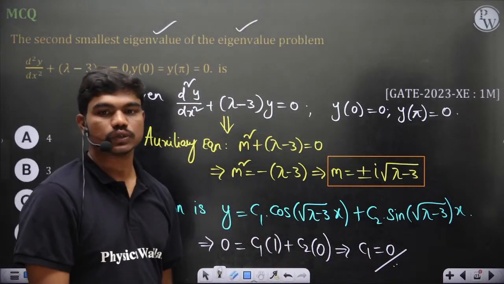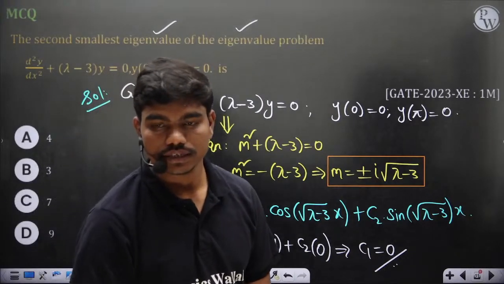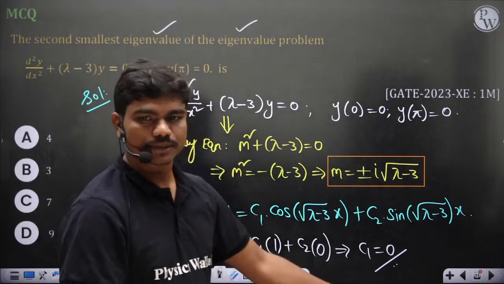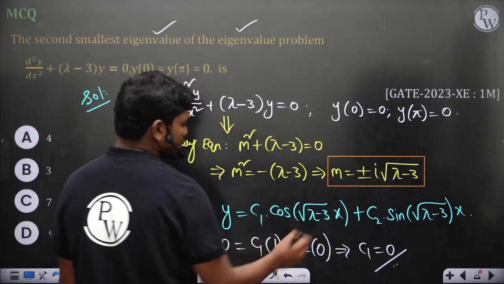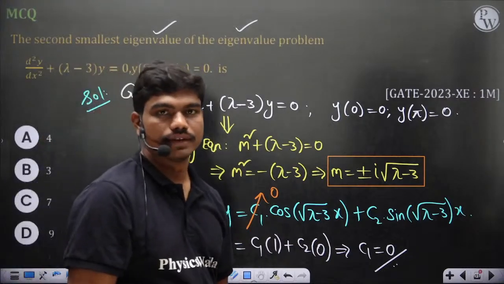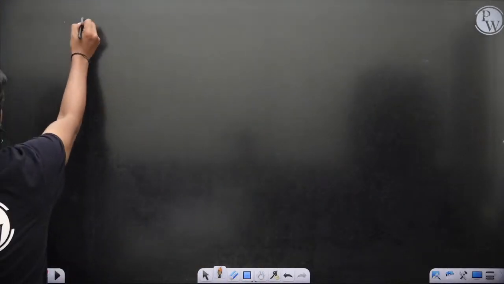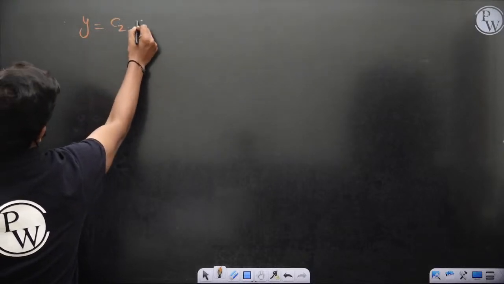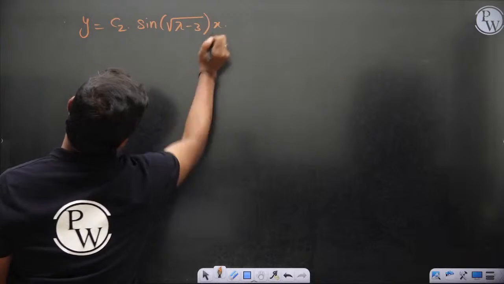Okay, so initially there is no branch specific thing, it's not branch specific, it's like normal maths, you can just look at. So this definitely tells you c1 is 0, which means your solution does not have any of the cos terms. So let's go for the sine terms then. Therefore y is equal to some constant c2 sine of root (lambda minus 3) times x actually.